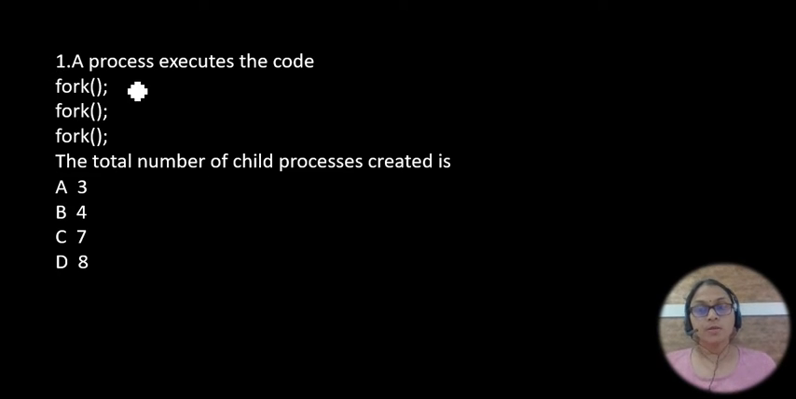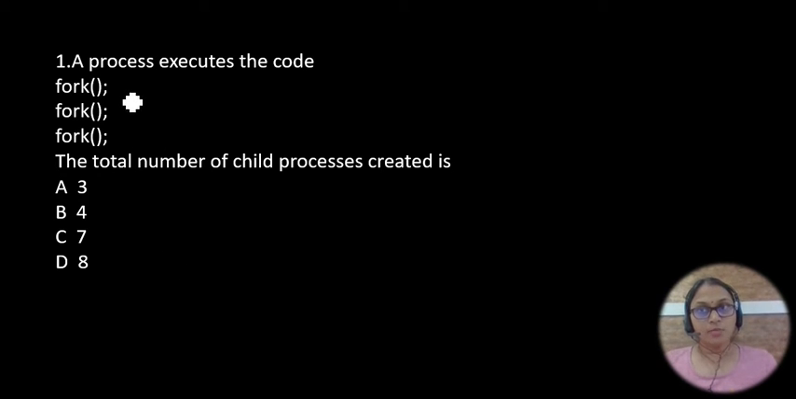Okay, so this is a problem. It's a previous GATE question. A process executes the code. So this is a fork. Three times it calls. The total number of child processes created is? So this is the question. How are you going to solve it? Now let's have a look.